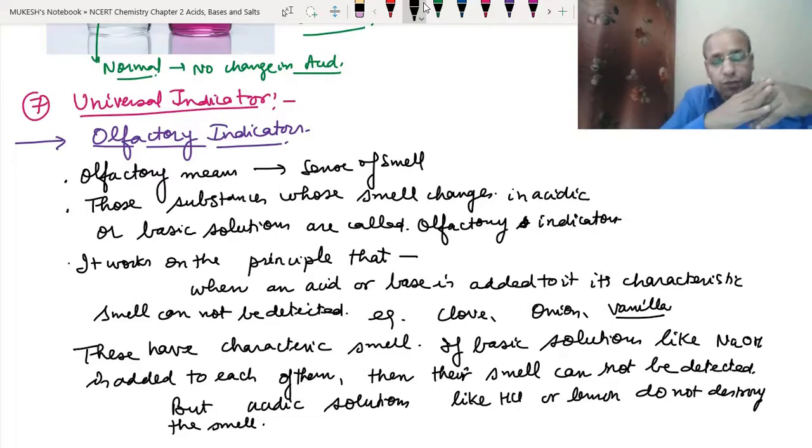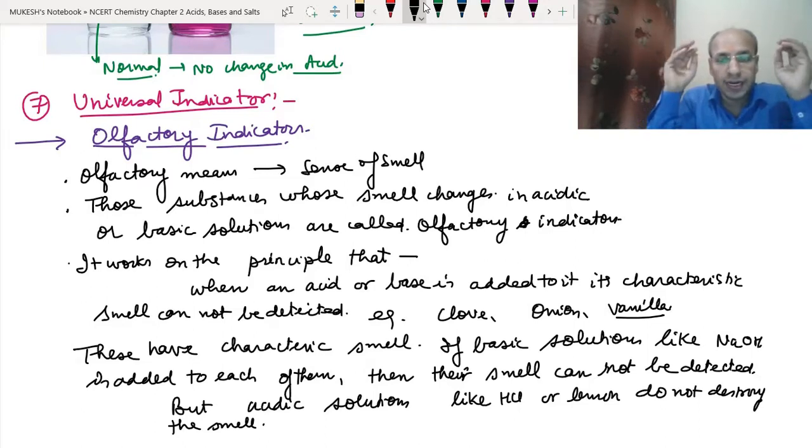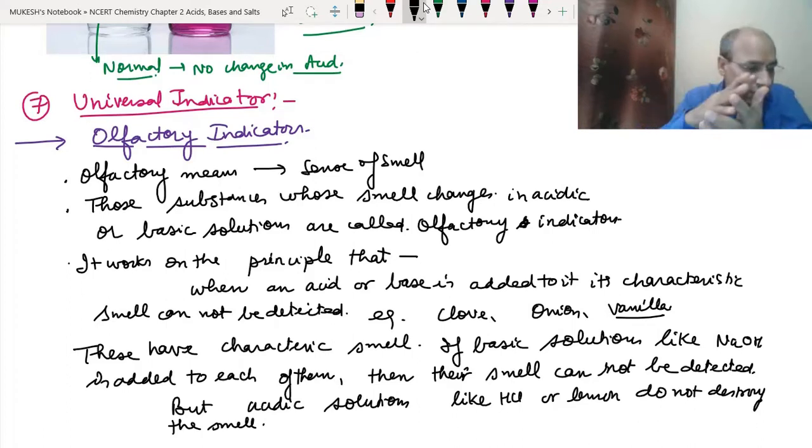As we have clove at home, we can smell it, onion also and vanilla also. When we put base into that, their smell goes away. We cannot detect their smell. But when we put an acid, like lemon, the smell does not go away. The smell remains the same. So this is how it works as an acid and base indicator.